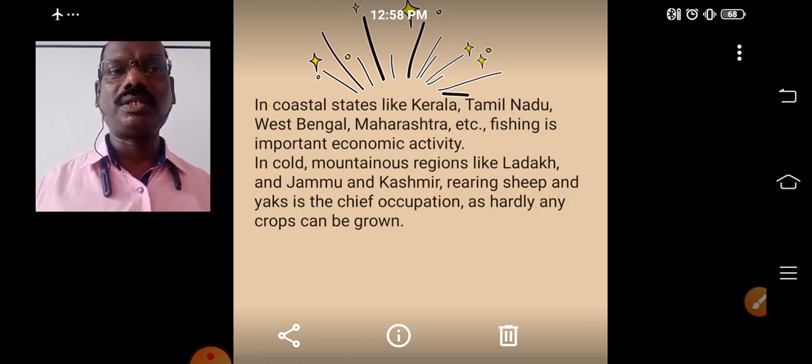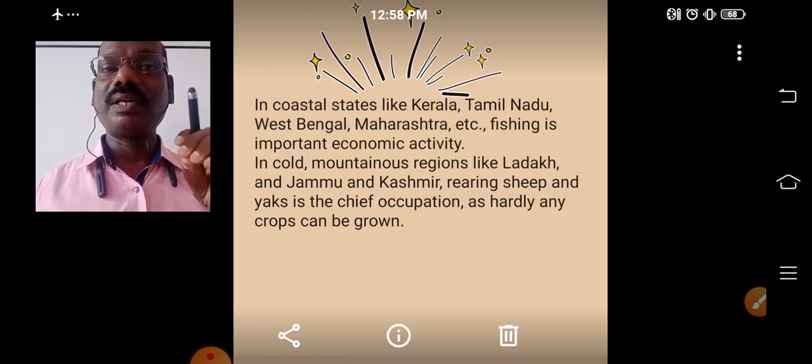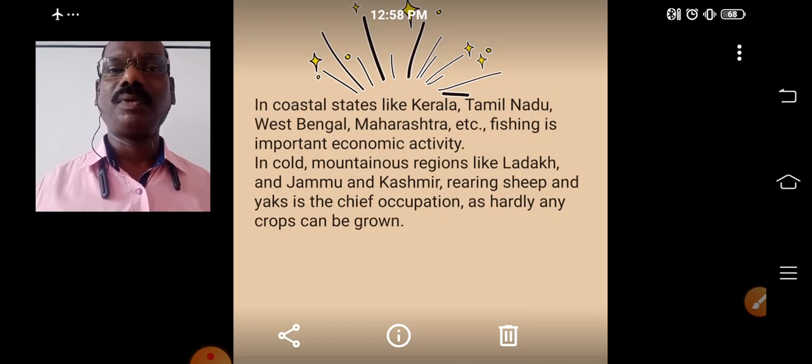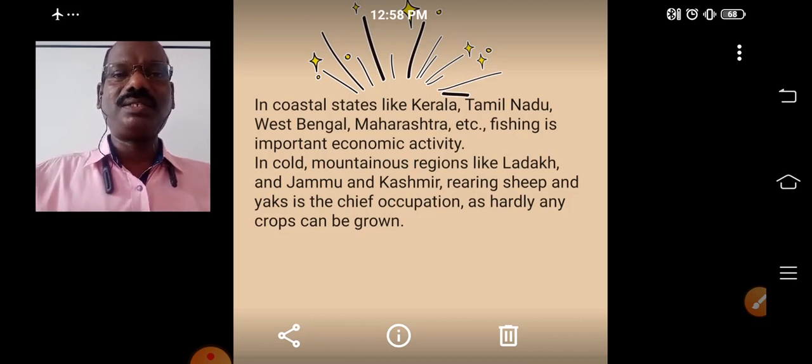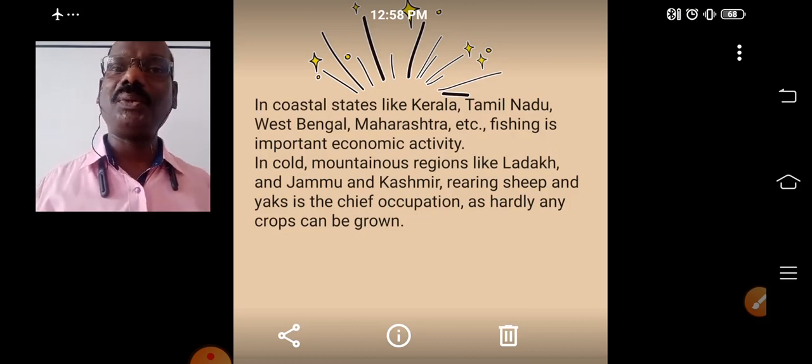In mountain regions like Ladakh or Jammu and Kashmir, the soil is not good for growing many crops. Only some grasses grow there. So the people find their income from rearing animals like sheep or yak, etc., and collecting wool or milk and things like that, and they sell those animal products in the market and earn income. So in the mountain region, or the cold climatic region, people do another activity.